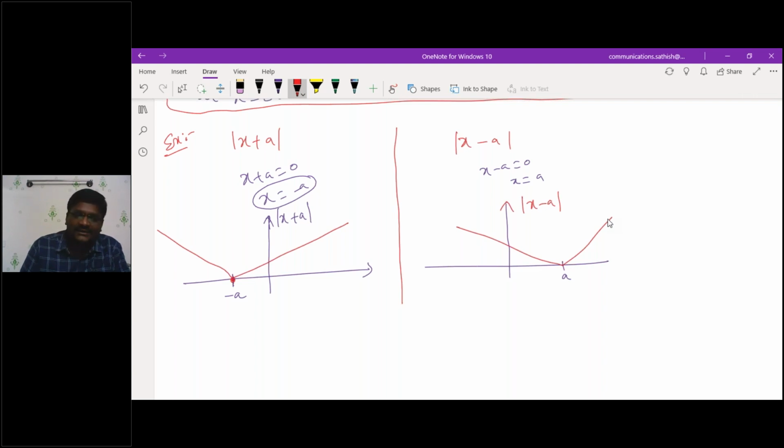At x is equal to minus a, it is not differentiable. Everywhere else it is differentiable. At x equal to a, it is not differentiable. You can mention that point here. Write down this statement. Regarding continuity, mod x is a continuous function, but I am just thinking about the differentiability. So mod x plus a is